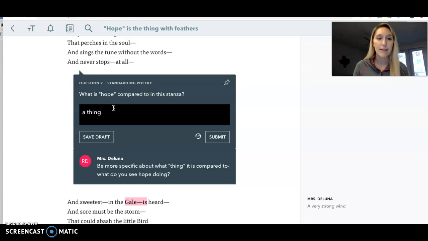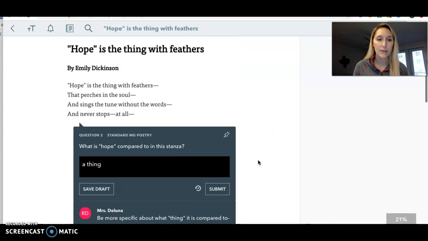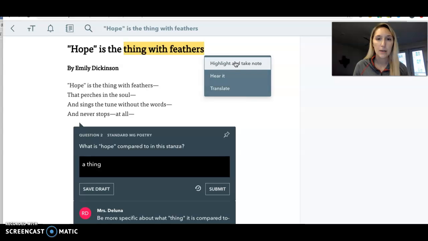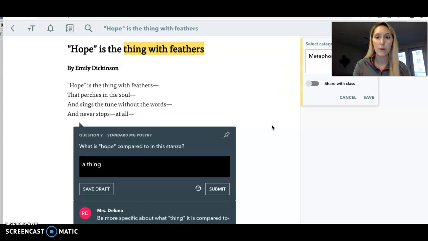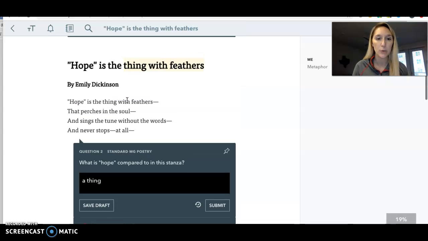So this one, I said hope is compared to a thing because in my title, hope is a metaphor and it's compared to something with feathers. It is compared to something with feathers. And I'm actually going to highlight that and take a note. That means this is a metaphor. And my teacher wants me to be more specific about what it is compared to and what I see hope doing. So I see that hope has feathers.